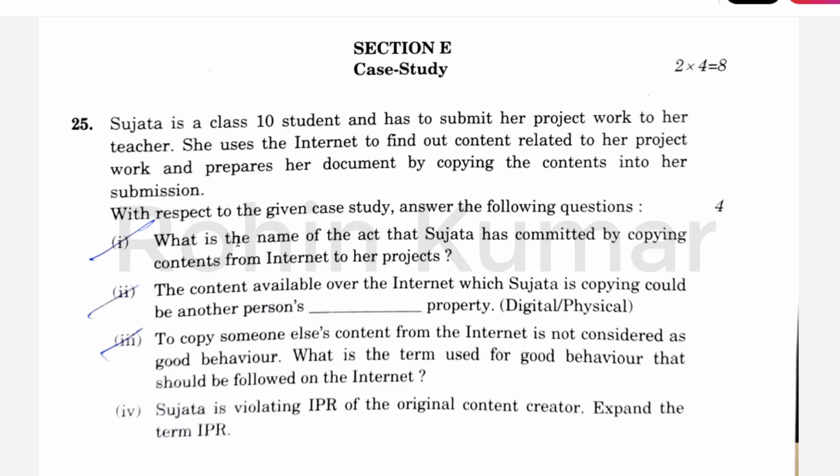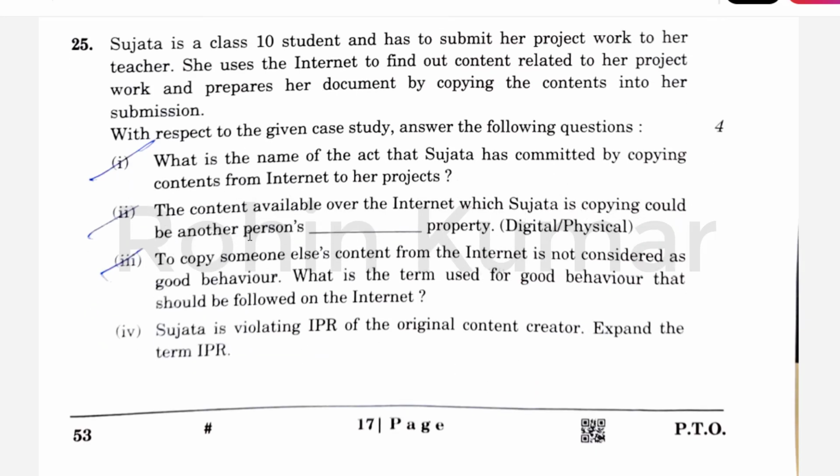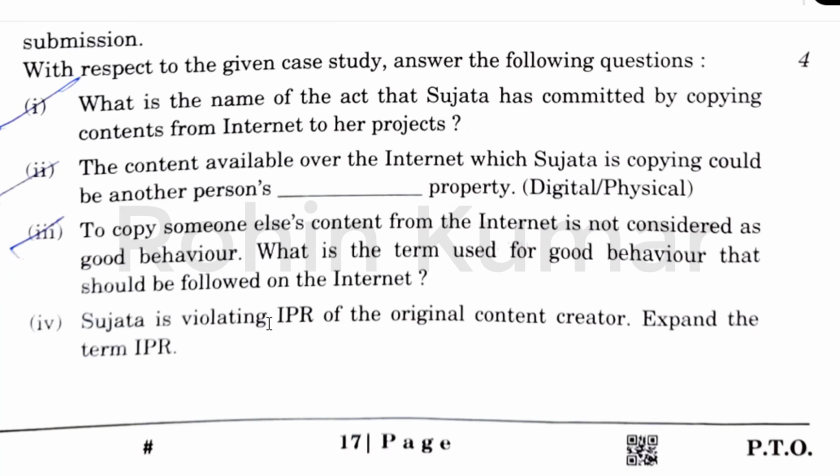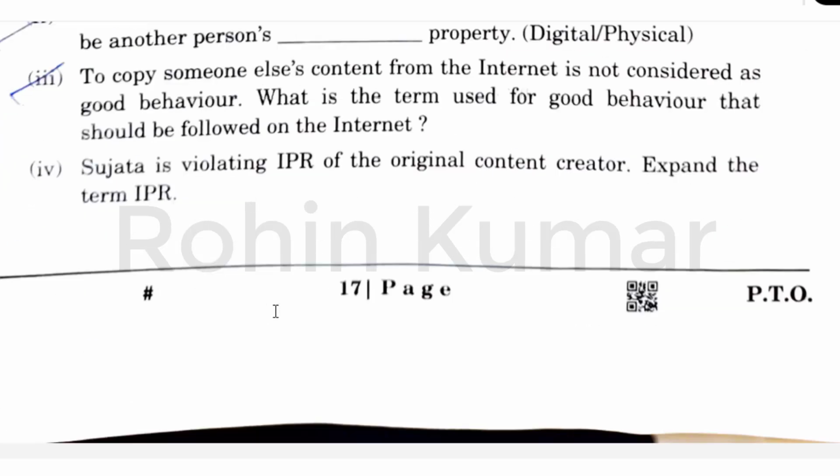So the content available over the internet which Sujata is copying could be another person's digital property. So it is a digital property. So next one is to copy someone else's content from the internet. It is not considered as good behavior. What is the term used for good behavior that should be followed on the internet? So it is netiquettes. As all of you know, netiquettes is the term used for such kind of things. Sujata is violating the IPR of the original content creator. Expand the term IPR. So the full form of IPR will be intellectual property rights.